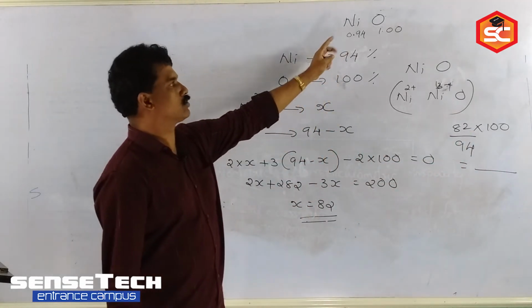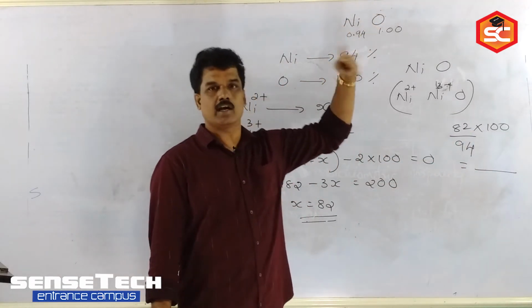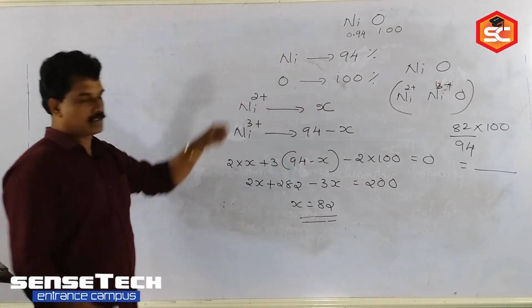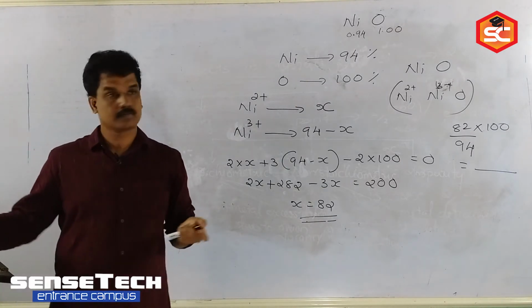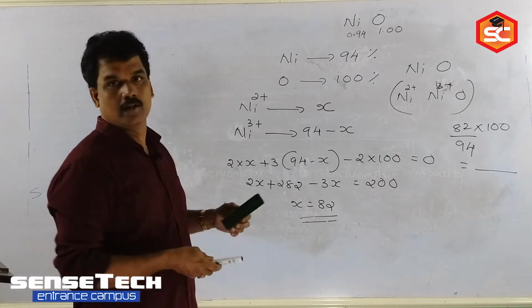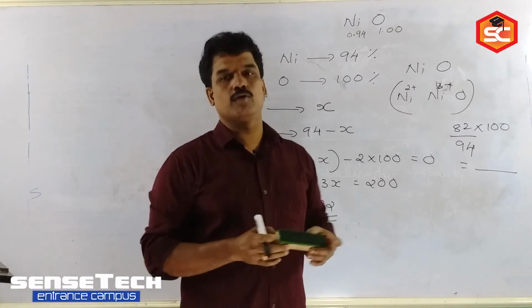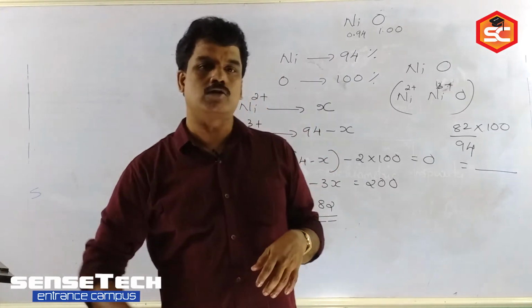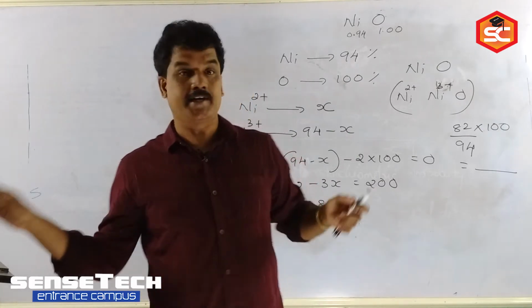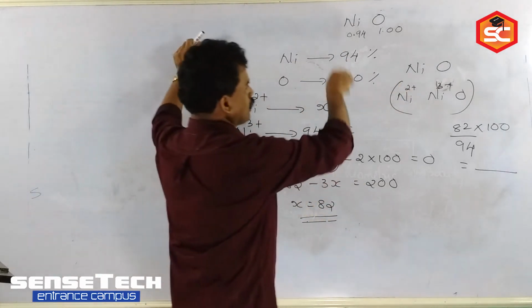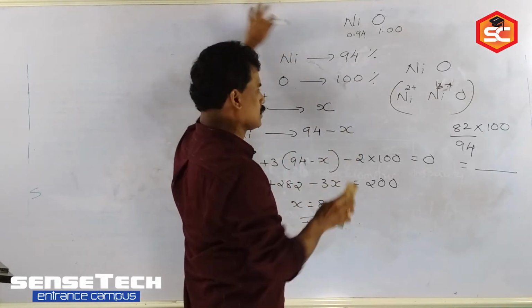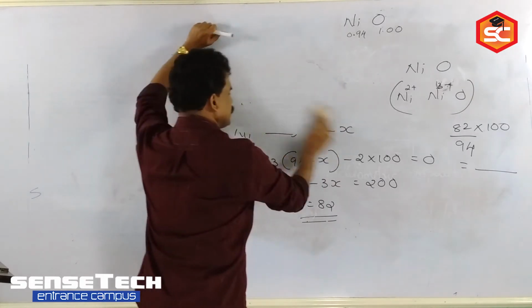This way you can create any number of questions for any metal, because the majority of transition elements show variable oxidation states. The concept is only that the sum of the oxidation states is 0. Clear now? Okay, so now note the stoichiometric defect and the non-stoichiometric defect. The third one is which defect? Impurity defect. And before that, this type of calculation is important. You have to calculate readily. The concept of this calculation is that the total oxidation state is always 0.